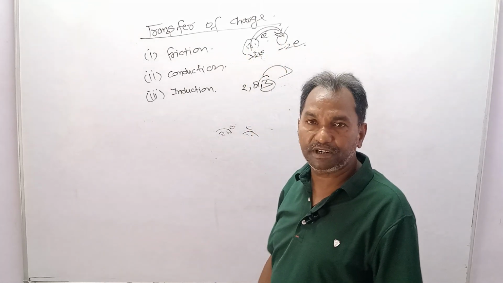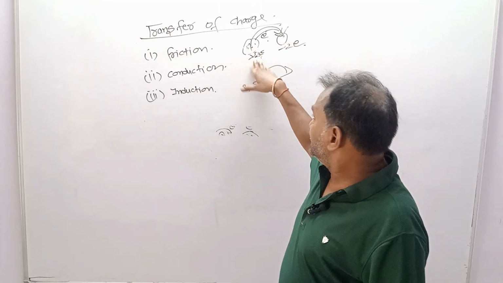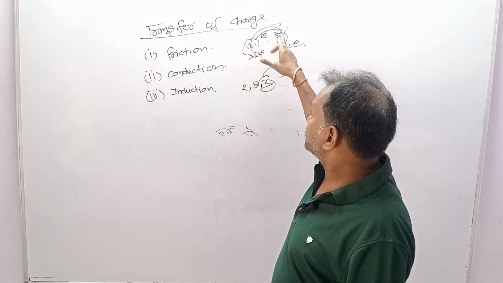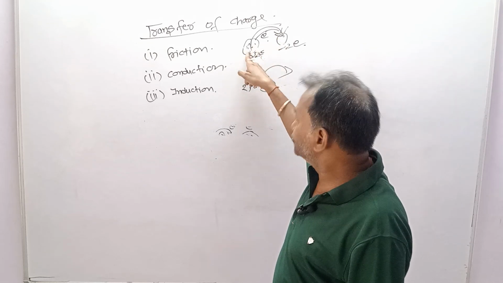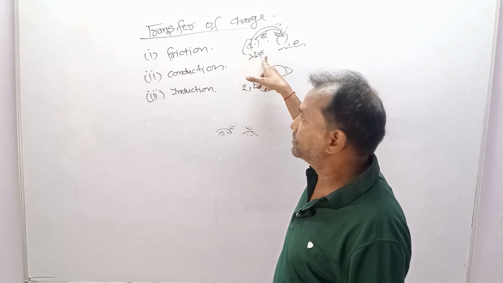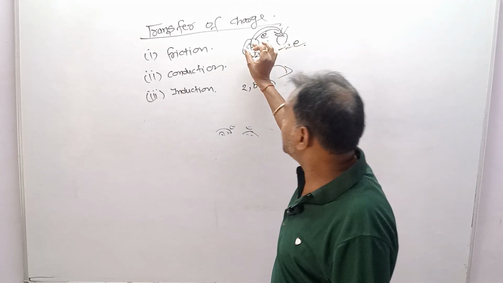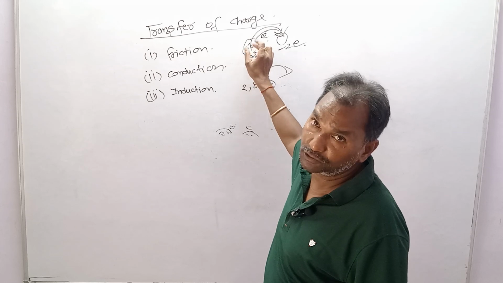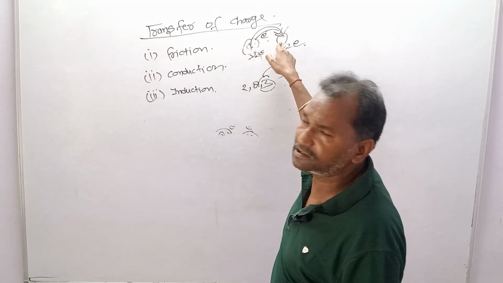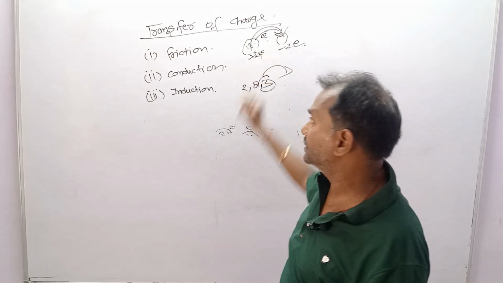And again I am repeating that if electrons are transferred from here to here, it loses negative charge, so it becomes positive. The other receives negative charge, so it becomes negative. Because A is losing electrons it will become lighter, and this will receive the electrons, so it becomes heavier.